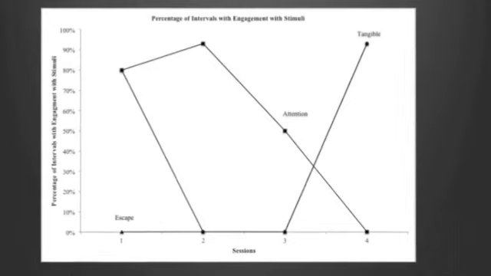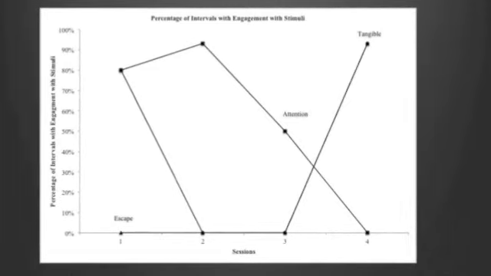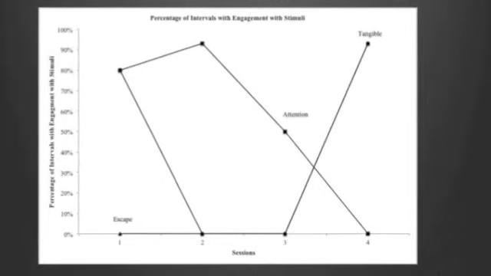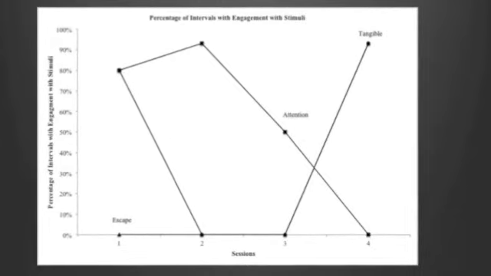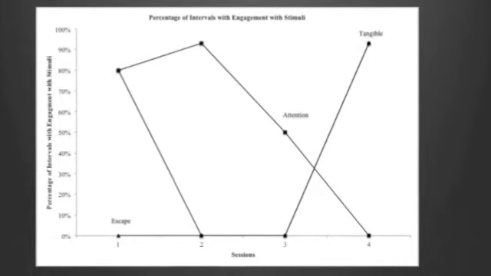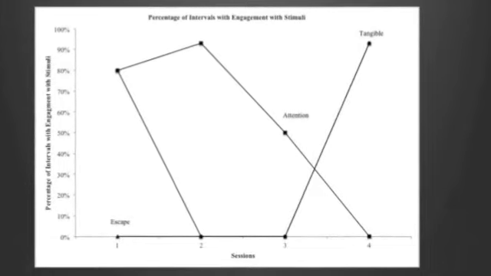In the first session, the client chose to receive attention and there was no interaction between escape and the engagement of stimuli. In the second session, the client did not choose to play alone with toys and there was no interaction between escape and engagement of stimuli. During the third session, the client did not choose to sit at the table alone and there was no interaction between the escape and engagement of stimuli.